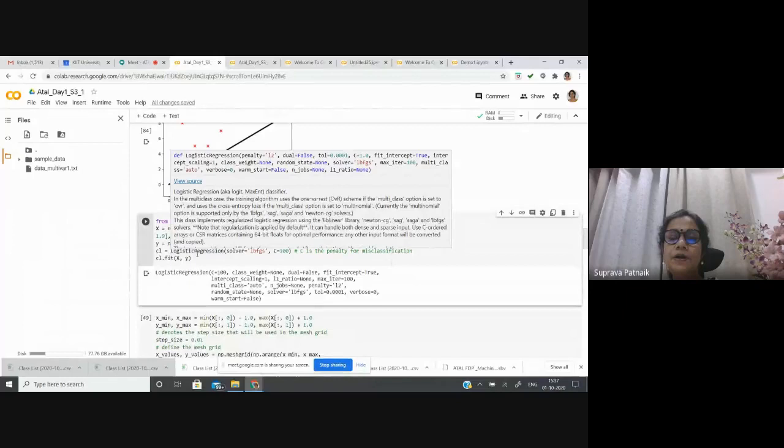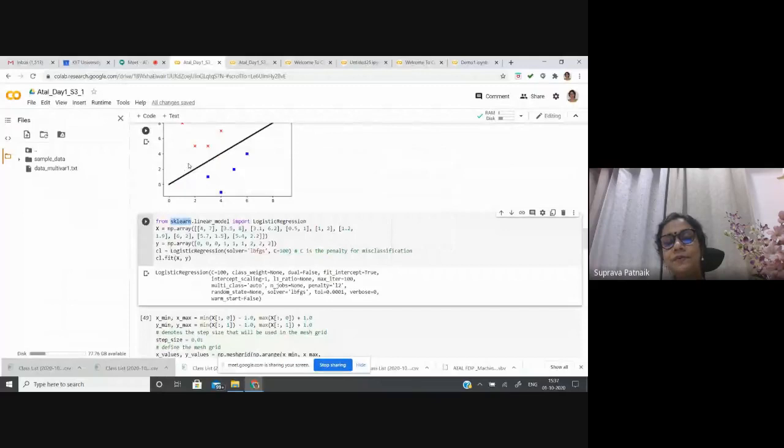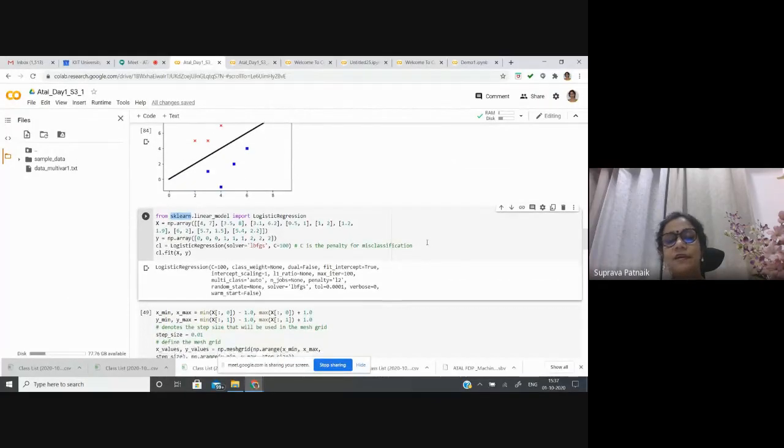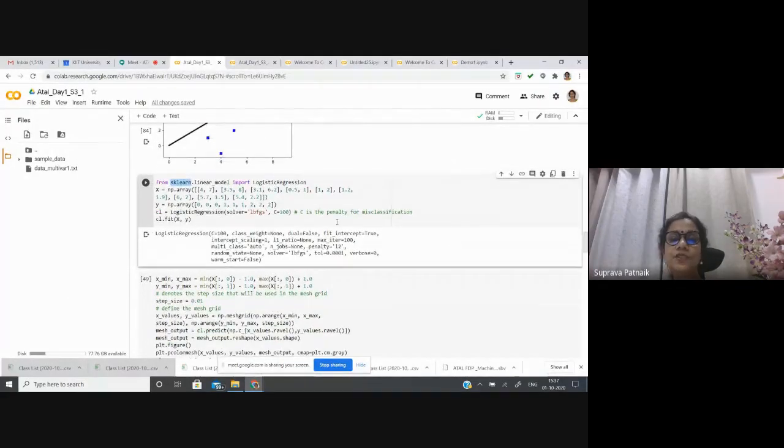Then I have the tolerance, how much tolerance is acceptable, and C, that means how many errors are acceptable. So different parameters I can give. If you further Google it, you can find what options I can give for those parameters.